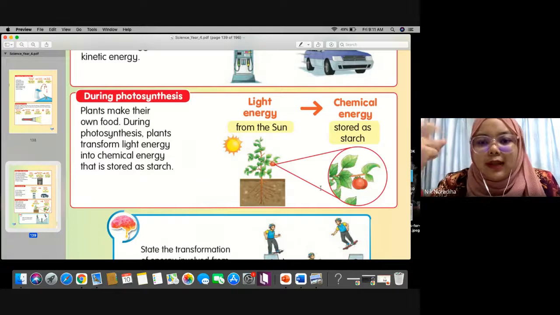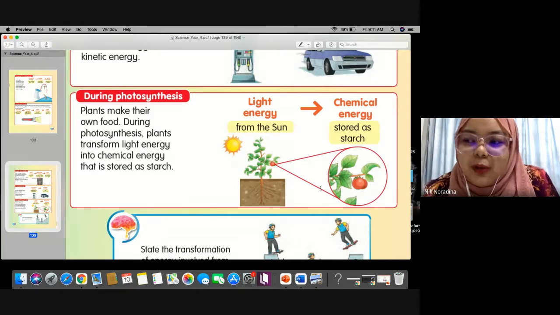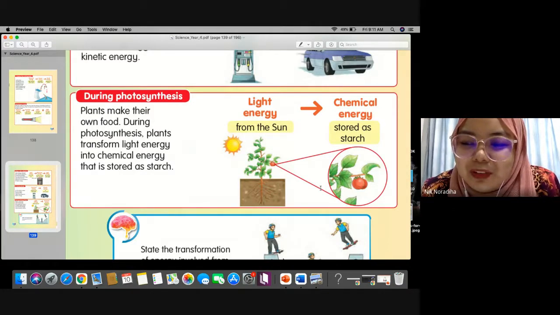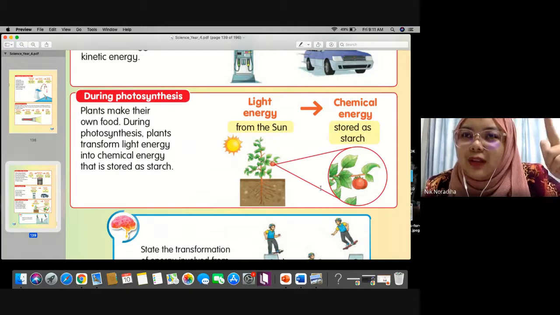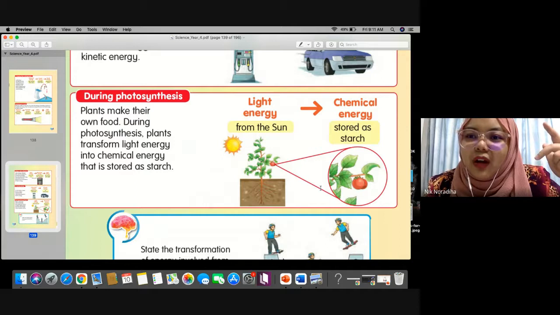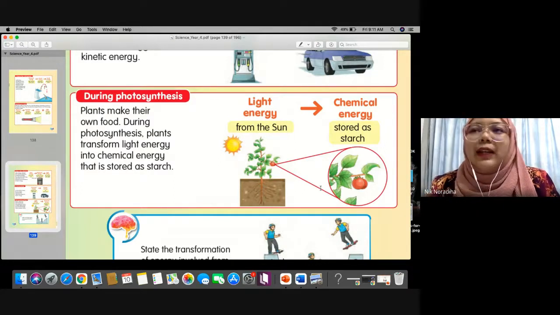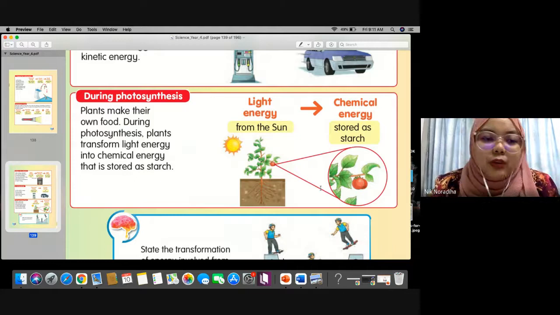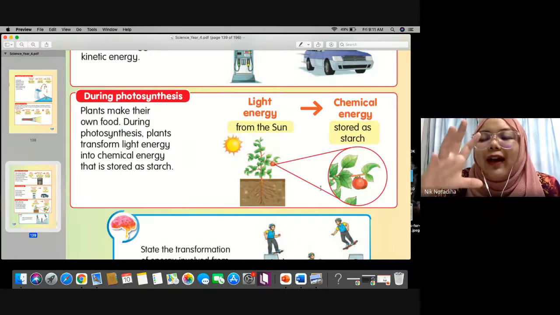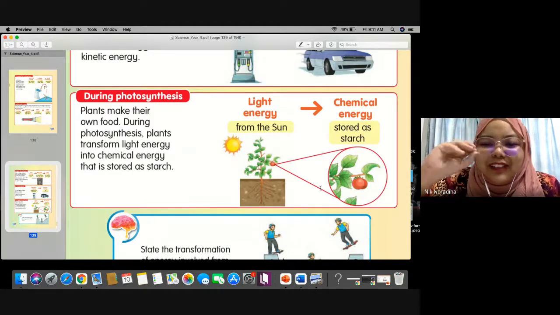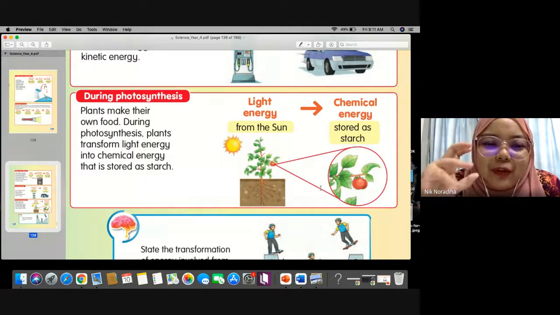When they get the sunlight, the water, and one more. What did plants need to make photosynthesis? Sunlight, water, one more. Carbon dioxide, correct. When the plant gets carbon dioxide, water, and sunlight, they will have enough material to make their own food.